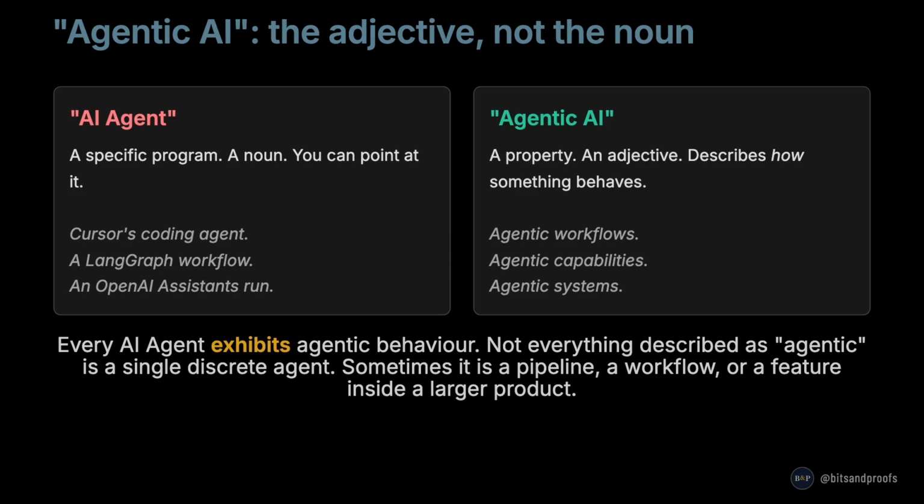Agentic AI is an adjective. It describes how a system behaves. Agentic workflows, agentic capabilities, agentic systems. Every AI agent exhibits agentic behavior, but not everything described as agentic is a single discrete agent. Sometimes it is a pipeline, a workflow, or a feature inside a larger product.